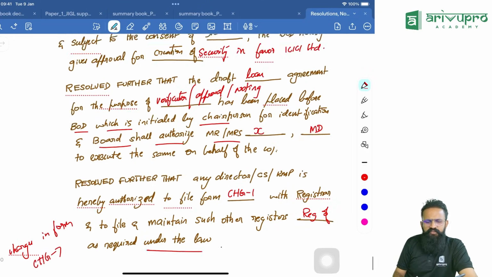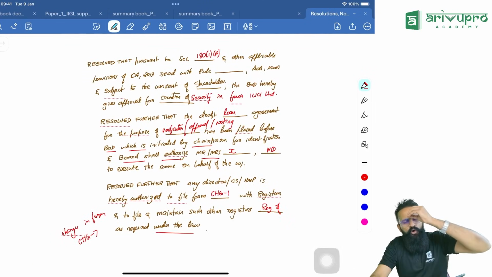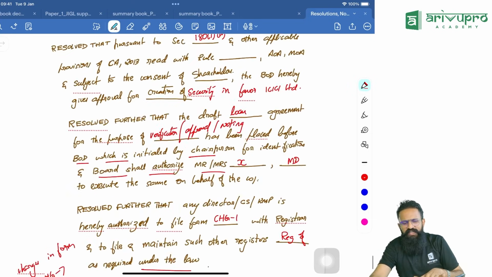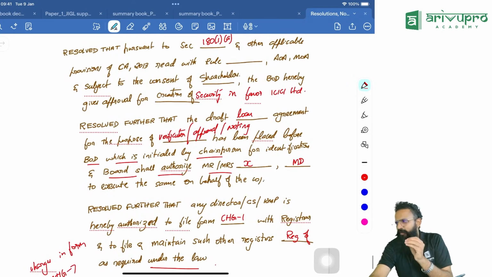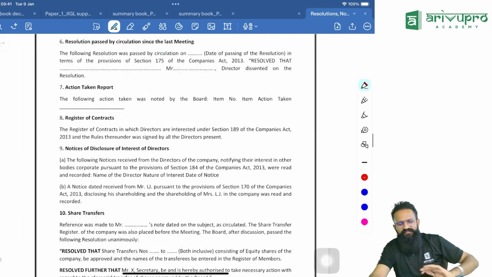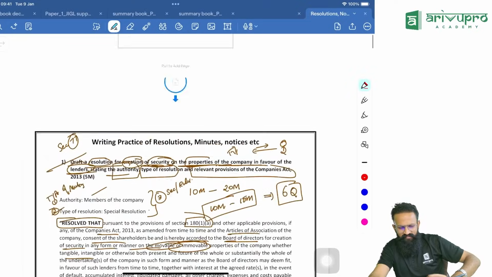See, a blank resolution. Trust me, you go through any number of resolutions, you try to put that in this format. If it doesn't make sense, you let me know. You can do the same thing for anything. Of course, you need to use a little common sense. Wherever possible, you need to know how to tweak it, but the rest of it will be as easy as possible. Now keep this in mind and write any resolution. It will work. I hope this is clear. Simple.